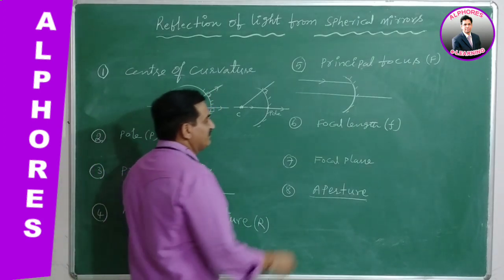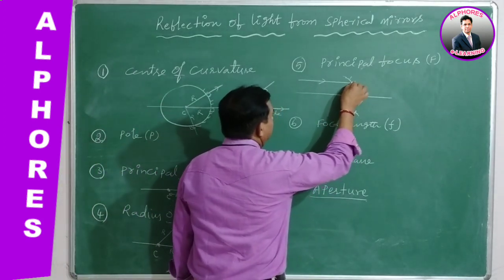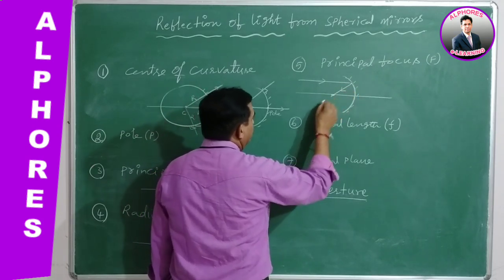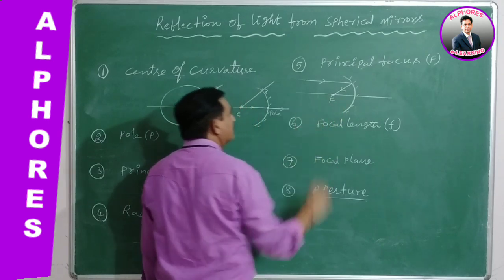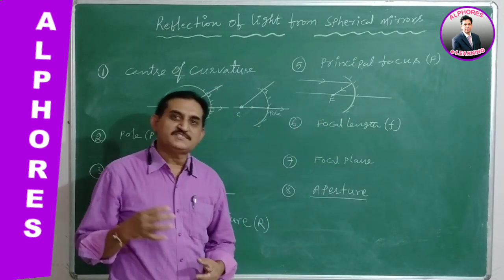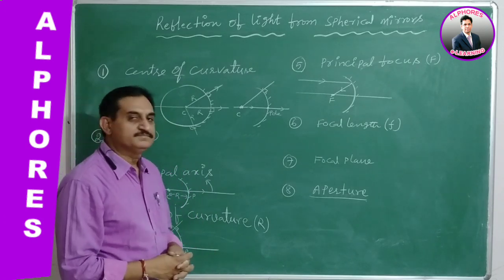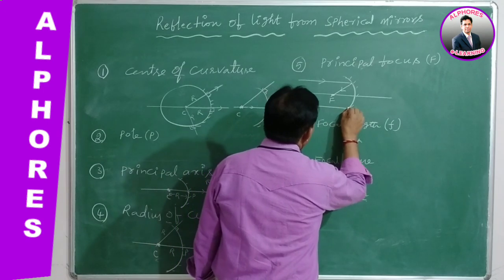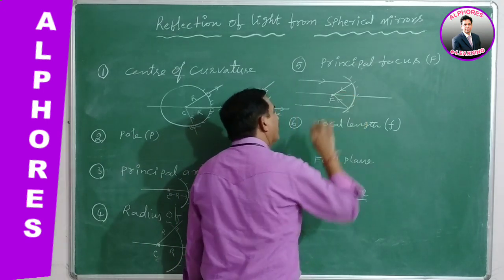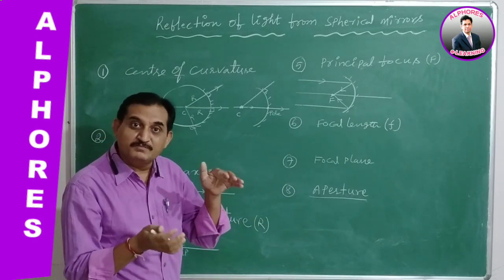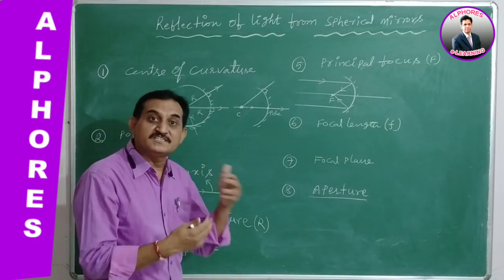After reflection, the light ray is focusing or passing through a point which is taken to be the principal focus. It is a point on the principal axis of the spherical mirror where the light rays converge or appear to be diverged from it when a parallel beam of light, parallel to the principal axis, is incident.